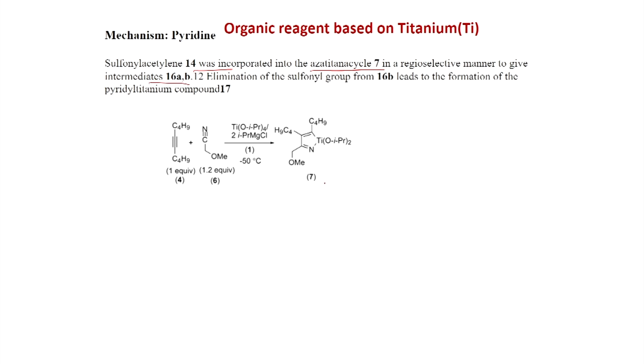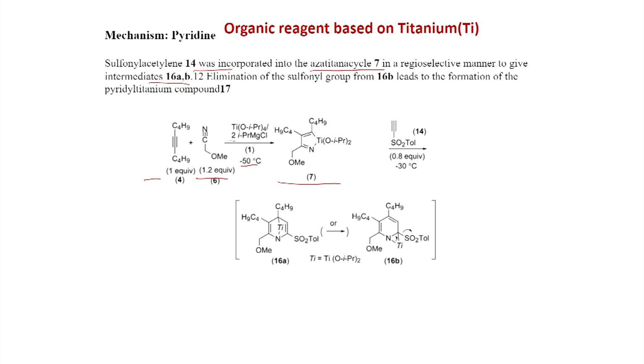So, first this is formed, we have seen earlier, the aza-titanocyclopentadiene will be formed with titanium isopropoxide, 2 equivalent of isopropyl magnesium chloride at minus 50 degree centigrade with alkyne and a nitrile. After this you put this one, and now this 4 plus 2 will happen, and now this will be formed, and this 16A will be converted to 16B like earlier we have seen.